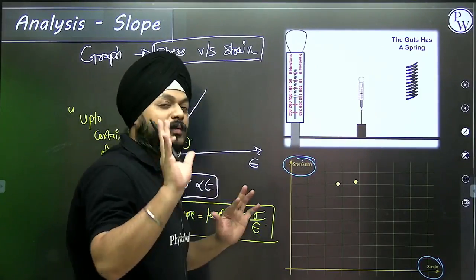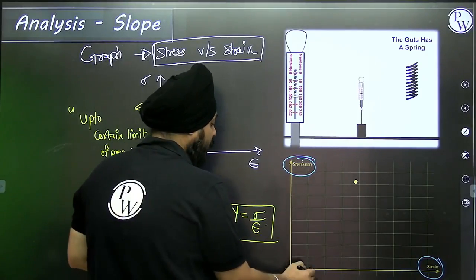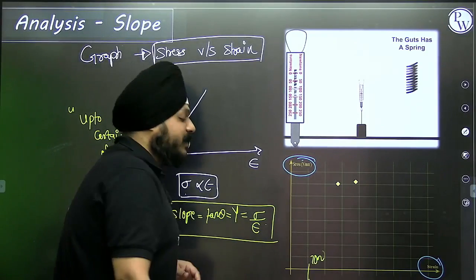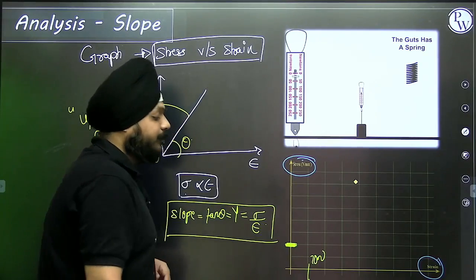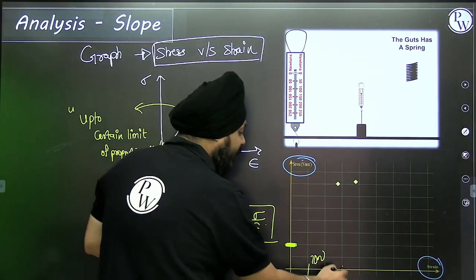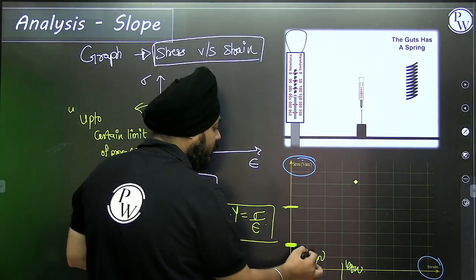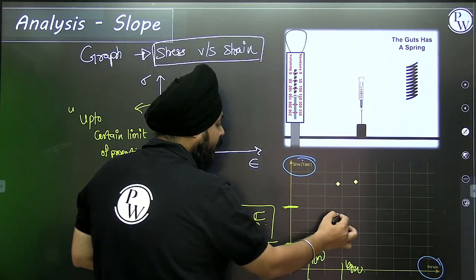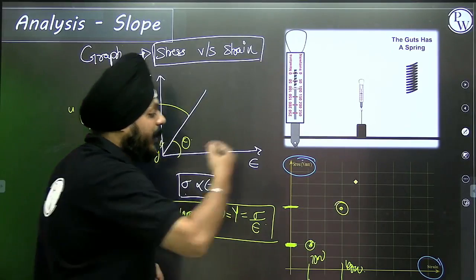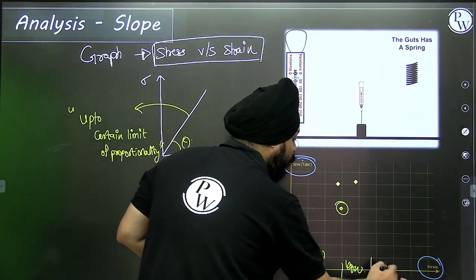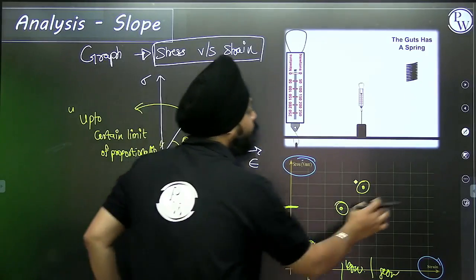Let's plot this graph in this visualization. Suppose the weight is 10 Newton. For that, we have the respective elongation. Suppose we increase the weight to 40 Newton, so with respect to this, we have an elongation. So this will be my first point, and this will be my second point. Suppose I increase the weight to 80 Newton. For that, we get the respective elongation. So up to that limit.